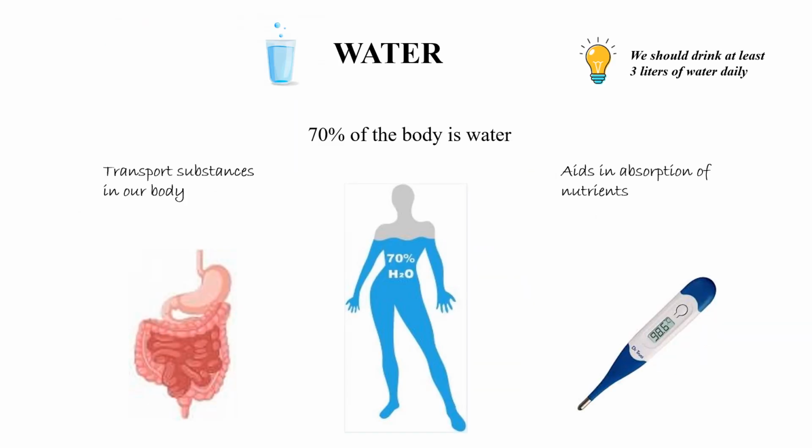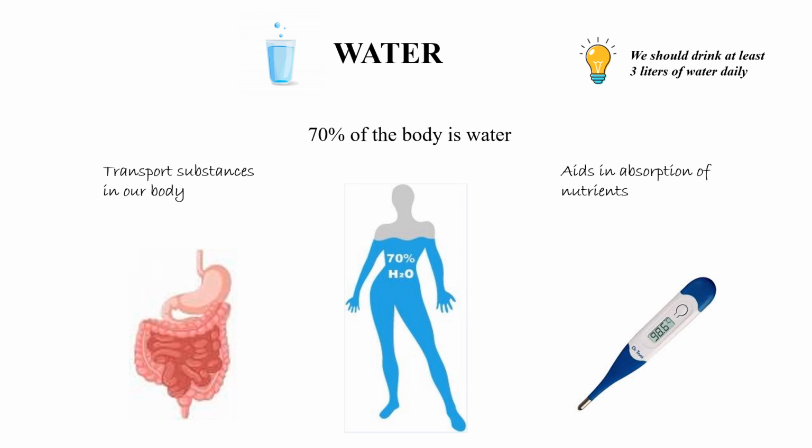Then a very important one is water. Water is very, very important for our body. 70% of the body is made up of water only. Blood contains water. So our body needs water. What are all the functions of water? It helps to transport substances inside our body, so that all the food can be easily carried to all parts of the body.